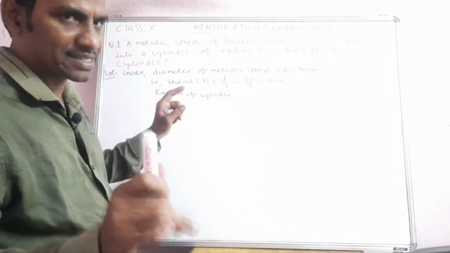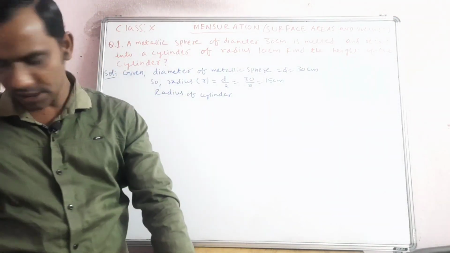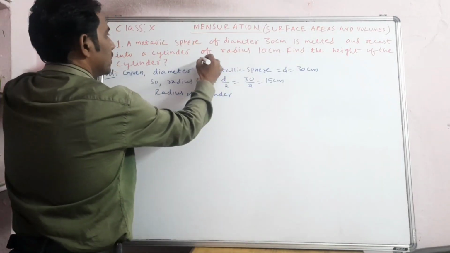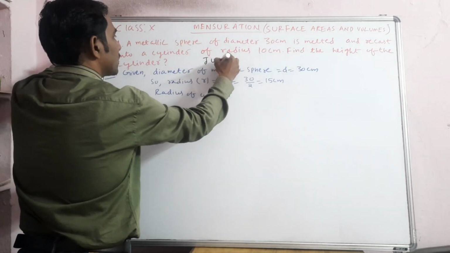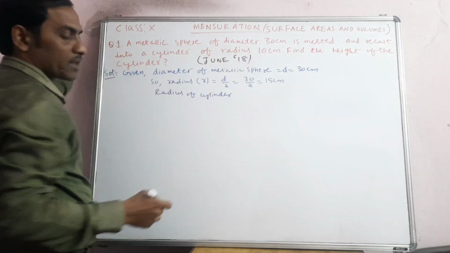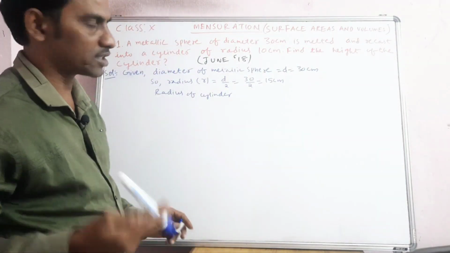Now we'll see this question. It was actually asked in the previous years, and I'll mention the year also. The year is June 2018. So I'm writing the year also. If you see, Telangana students, this question has come in June 2018. You can download the PDF from Google or something like that and check it.